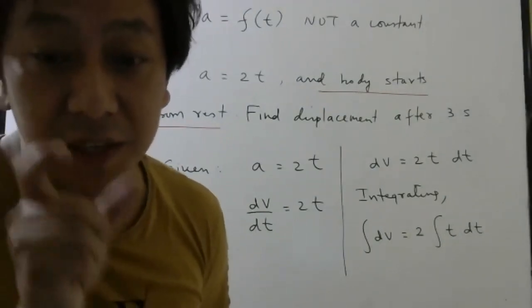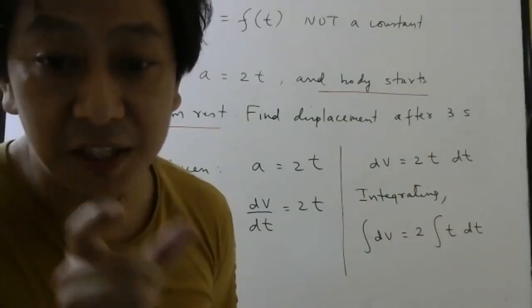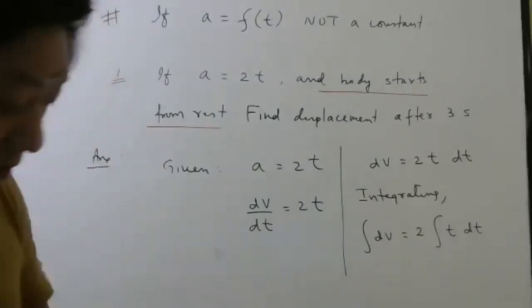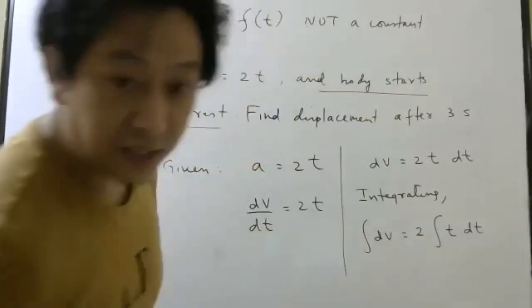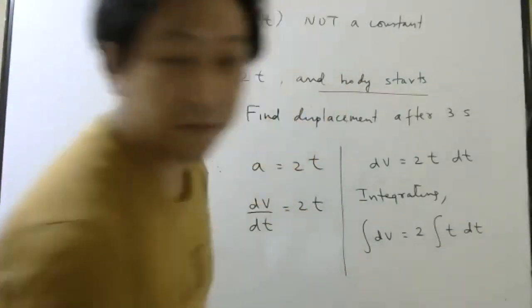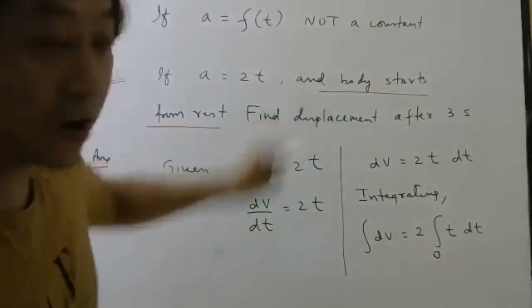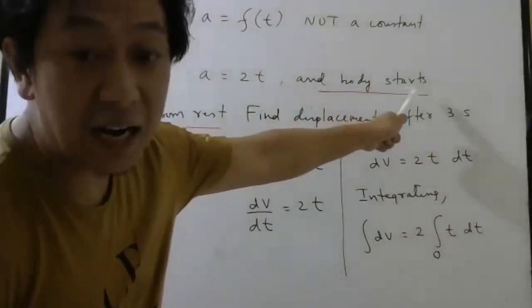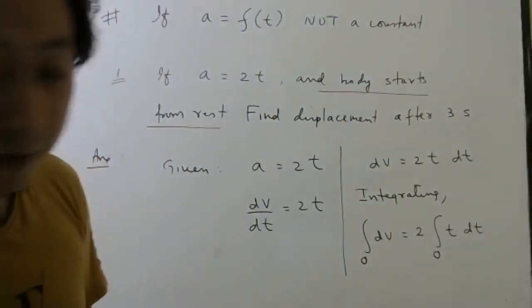So they must mention the initial condition. If they don't mention the initial condition, nobody can solve. Now look here. Here the variable is velocity, and here the variable is time. So when time is 0, initial time, what was the velocity according to the question? They said the body starts from rest. So velocity was 0. I hope everybody remembers.